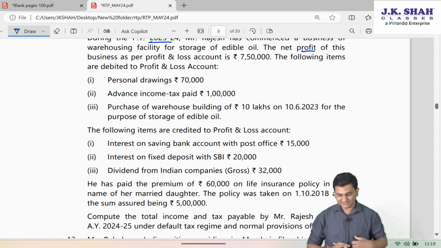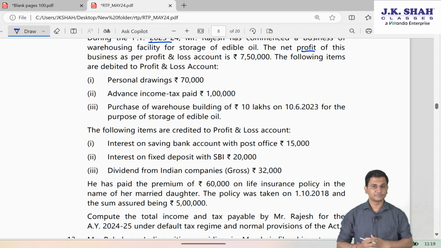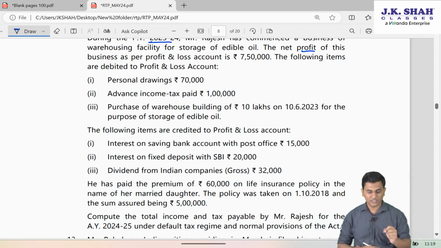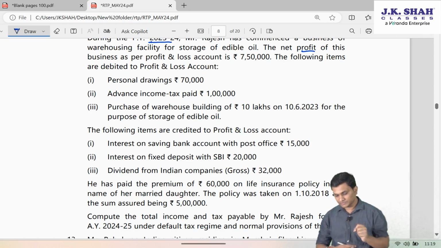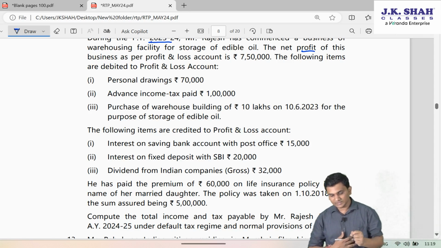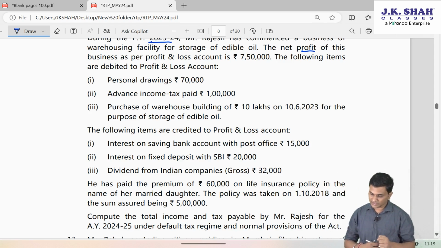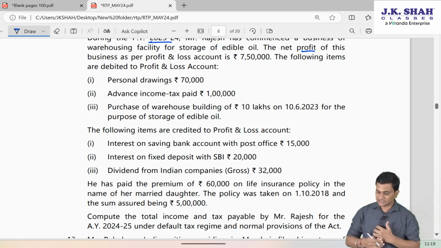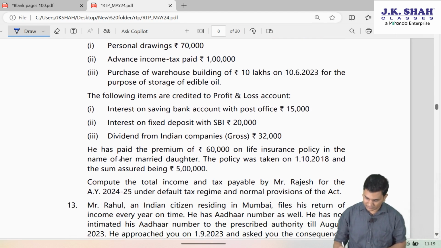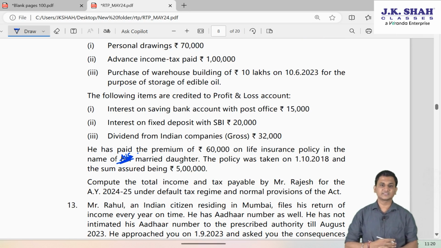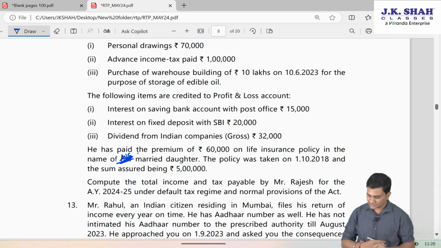The following items are credited to profit and loss account. Interest on saving bank account with PO 15,000. Interest on fixed deposit with SBI 20,000. Dividend from Indian companies gross 32,000. He has paid the premium of 60,000 on life insurance policy in the name of his married daughter. The policy was taken on 1st October 2018 and the sum assured being 5 lakh rupees.